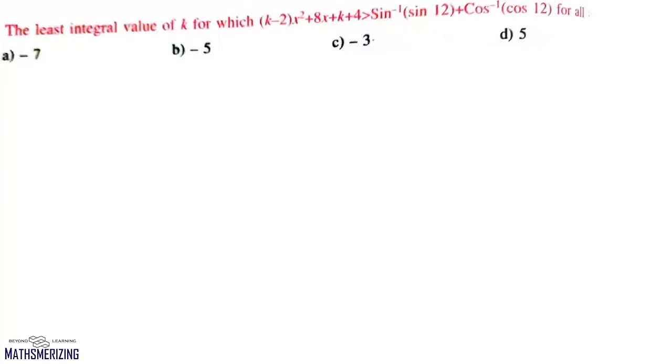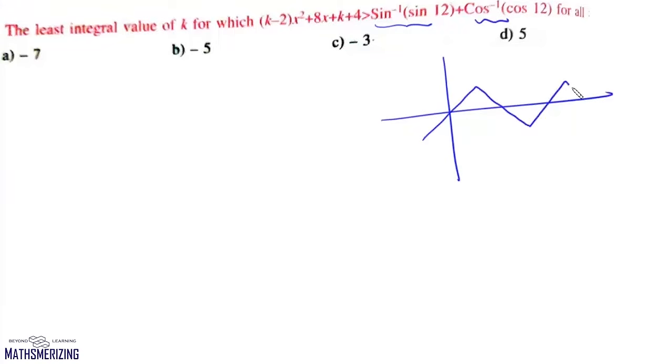Now here the question is the least integral value of k for which this inequality is true for all x belongs to R. Now here first we need to find the value of sine inverse of sine 12 and cos inverse of cos 12. Now we'll draw the graph of sine inverse of sine x. So this is pi, 2 pi, 3 pi and 4 pi. Now 12 will lie somewhere here. Now this definition is x minus 4 pi. So sine inverse of sine 12 will be simply 12 minus 4 pi.